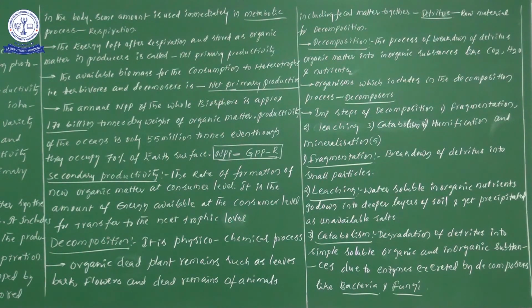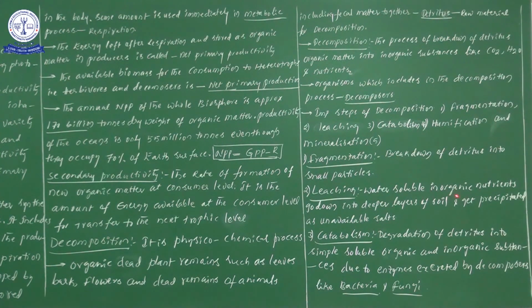Next one, second step is leaching. There, water soluble inorganic detritus go down into the deeper layers of the soil and get precipitated as unavailable salts. Try to say along with me.